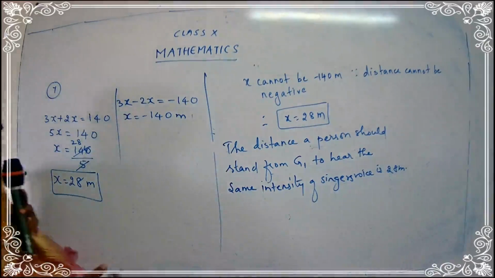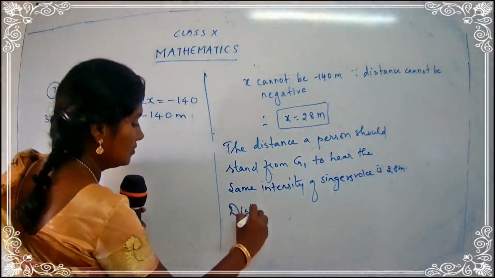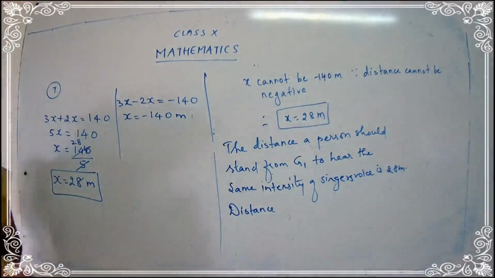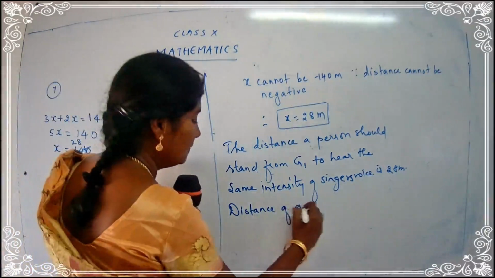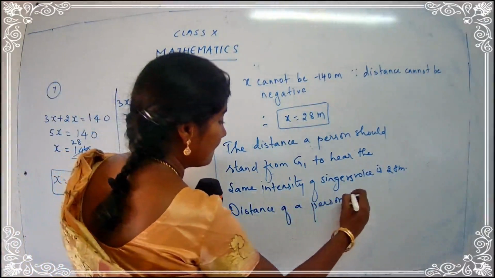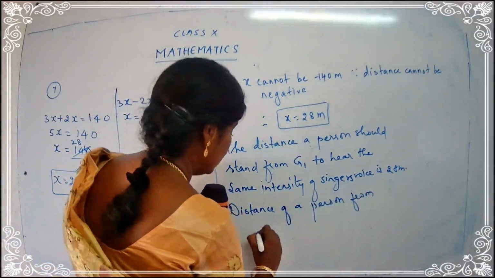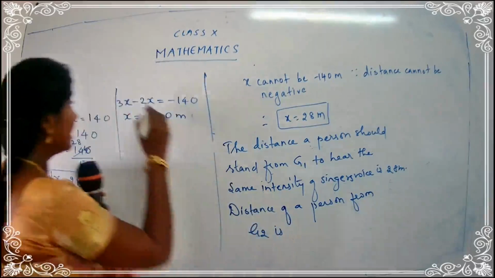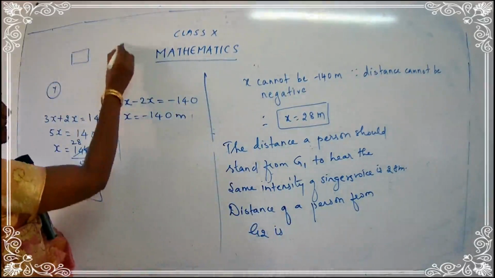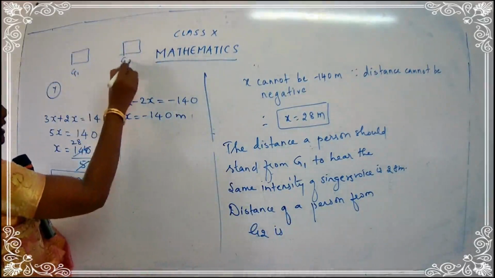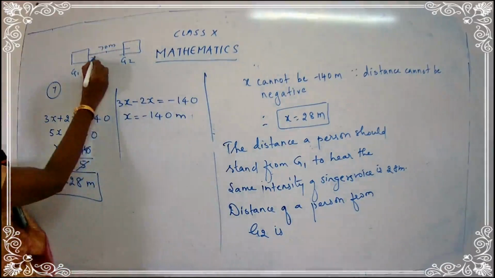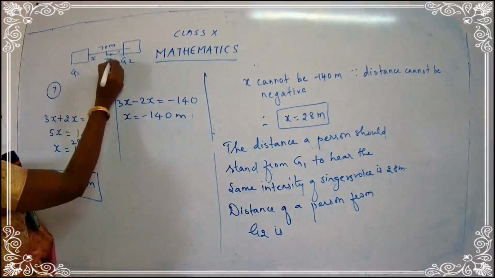In simple terms, the distance of a person from the second gallery, G2, is what? We had two galleries, G1 and G2, and a distance of 70 meter, and I told you the first part is x and the second one is 70 minus x.